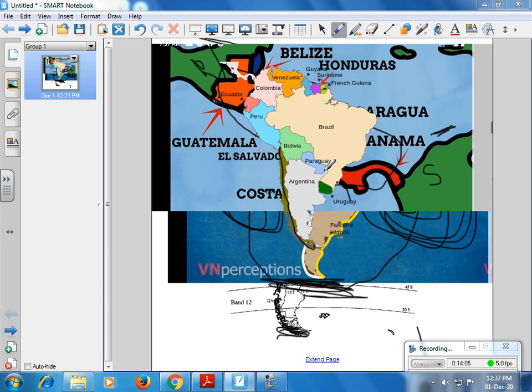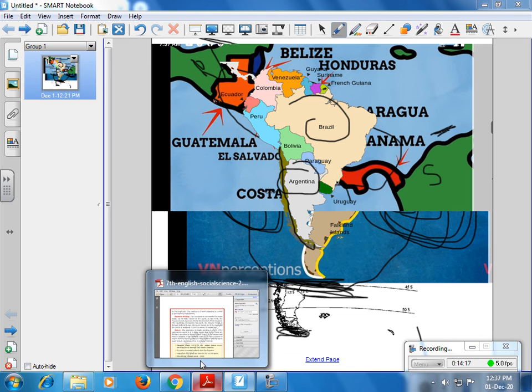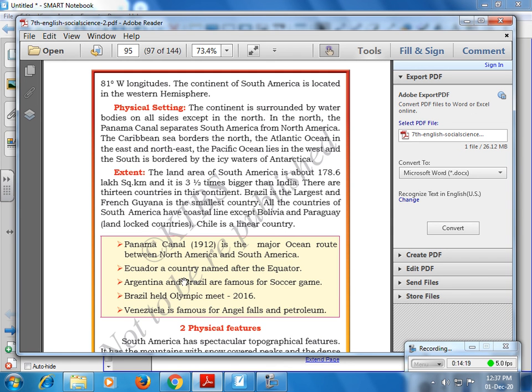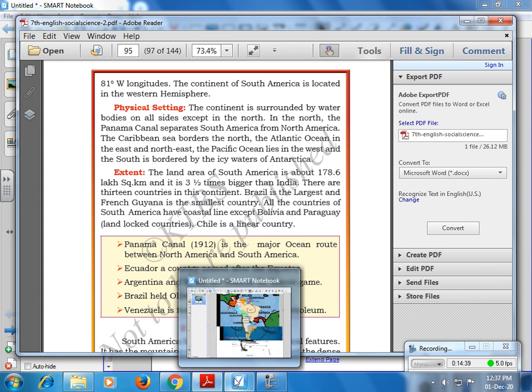Which two countries are very popular for football? Brazil and Argentina. Brazil and Argentina are popularly known for soccer. Which canal is a major ocean route between South America and North America? The Panama Canal. Which country is named after the equator? Ecuador. Which country is known for Angel Falls and petroleum? Venezuela. I will show you that.